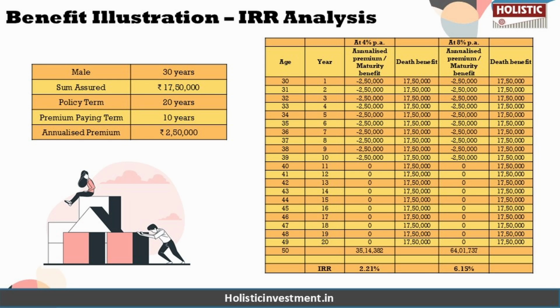In the best case scenario, the estimated fund value is 64.01 lakhs, resulting in an IRR of 6.15% as per the SBI Life Smart Elite Plus plan maturity calculator, which is a return comparable to a debt instrument return. But here we are investing in equity and market linked instruments, especially for a better risk adjusted return. If we wanted a debt instrument kind of return, which is guaranteed at least, we could have opted for a debt instrument, right? But we are opting for risk for a better risk adjusted return, which you are not getting from this policy.